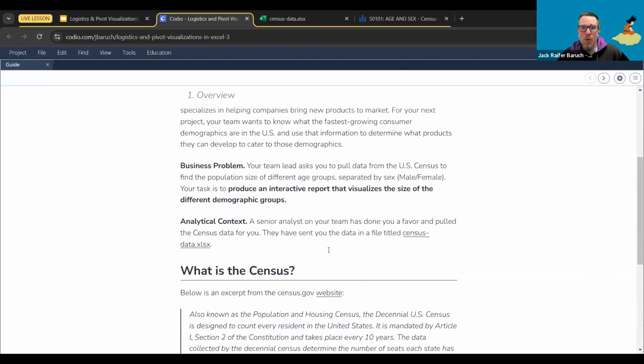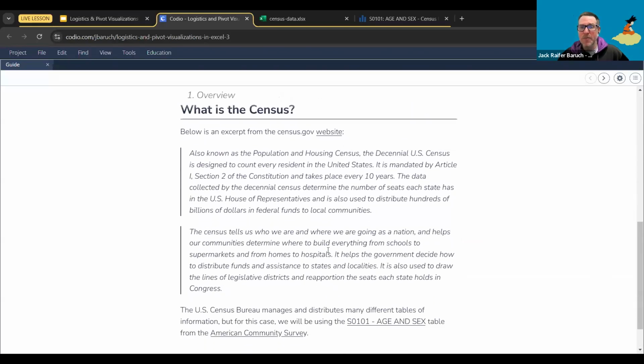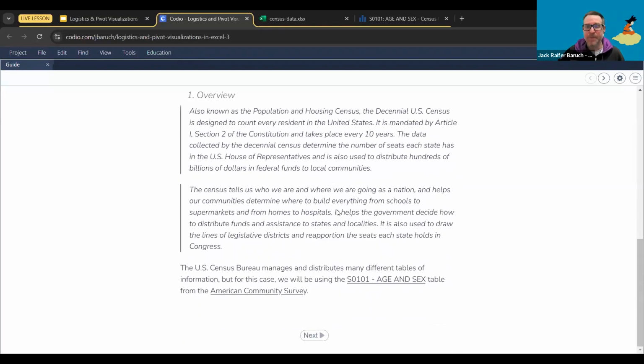So the data that we have comes from the US Census, also known as the Population and Housing Census, which, as I mentioned before, is vital. Every single country has this information. What they do is collect information on everything they can: sex, gender, age, how many people live in a certain place, schooling, socioeconomic background, all those things, because that helps us make better decisions as a country.